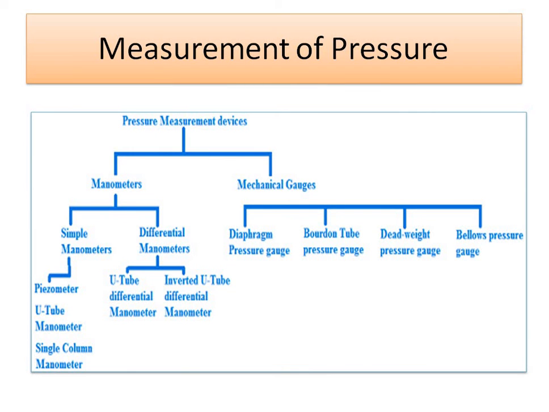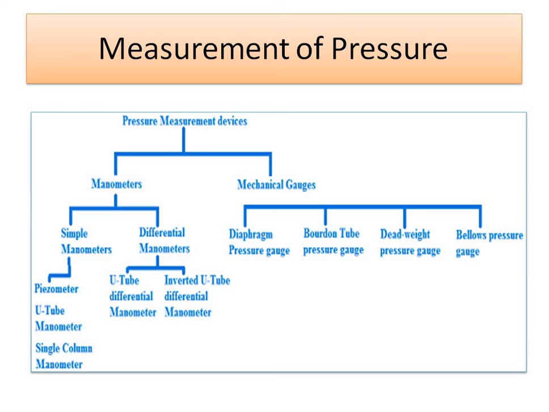And now, the measurement of pressure. Pressure measurement devices are of two types: manometers and mechanical gauges. Among manometers, there are simple manometers and differential manometers. Simple manometers include the piezometer, U-tube manometer, and single column manometer. The differential manometers are the U-tube manometer and the inverted U-tube manometer. In these manometer types, pressure measurement is carried out with the help of mercury, since we consider mercury a very high density fluid, and then we measure the pressure.